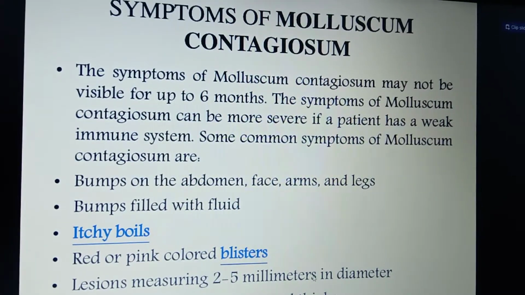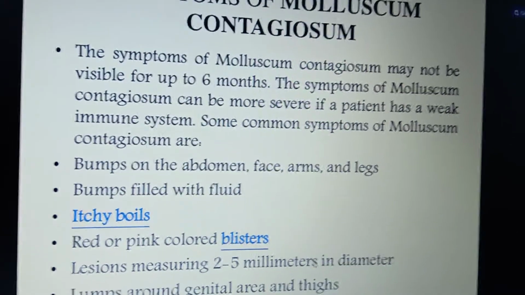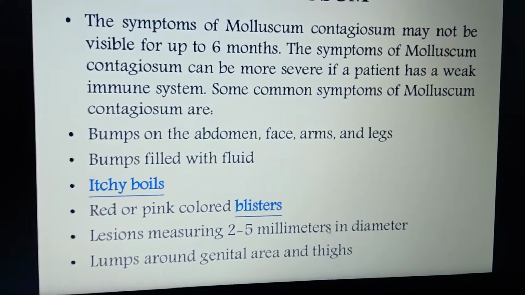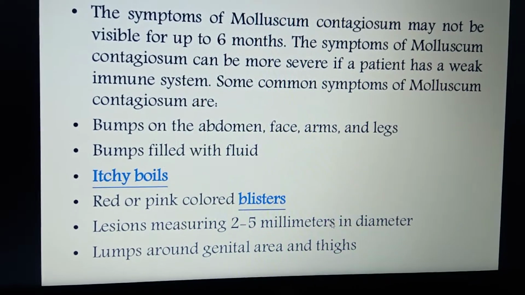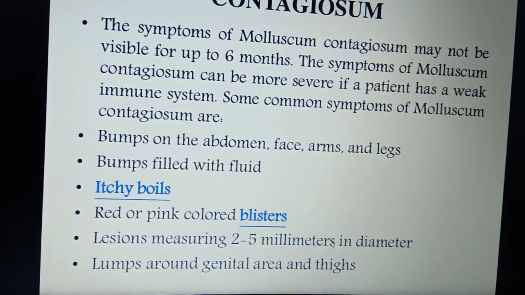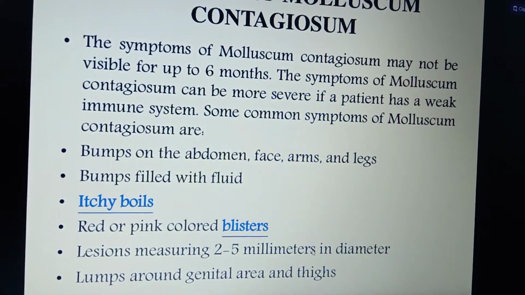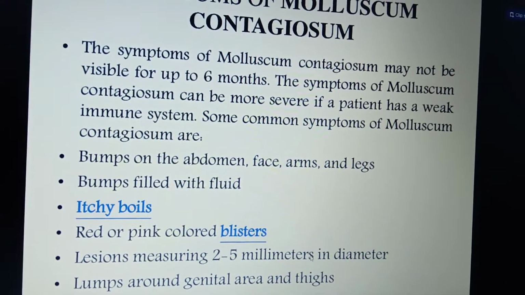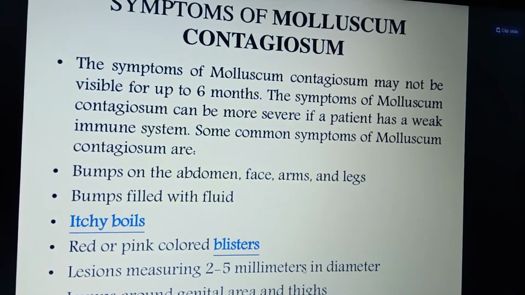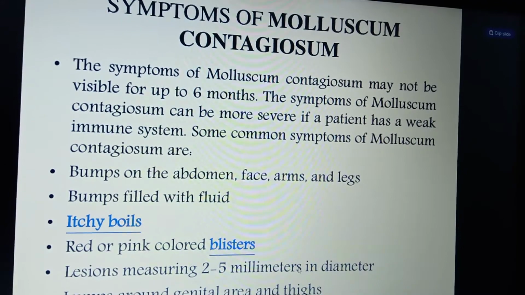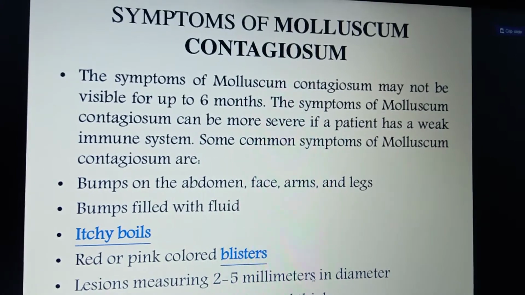As we have already discussed, the abdomen, face, arms, body and legs, everything can be infected. Bump-like areas are observed, and these bumps are filled with fluid. You can see itchy boils, meaning the person will have itching in the area of the bumps, and you will have red or pink colored blisters forming. When you measure these lesions, they are 2 to 5 millimeters in diameter, and lumps around the genital area and the thighs are common. So these are the signs and symptoms of molluscum contagiosum.